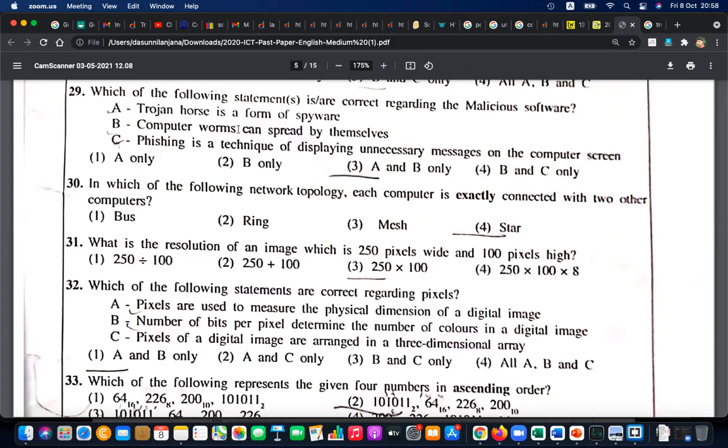Anyway, a worm is like a self-replicating virus. So that is true. A Trojan is a hidden spyware-like thing. That is also true. So A, B are true. Phishing is a technique of displaying unnecessary messages on the computer screen. No. Phishing is not displaying. Phishing can display unnecessary messages, but the main intention of phishing is to put a trap.